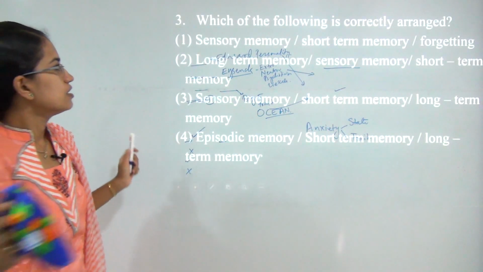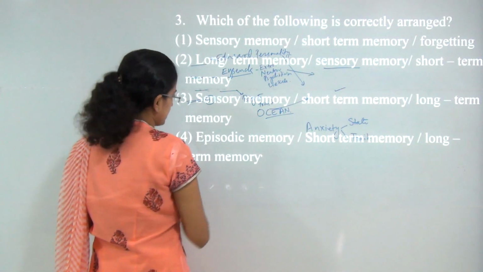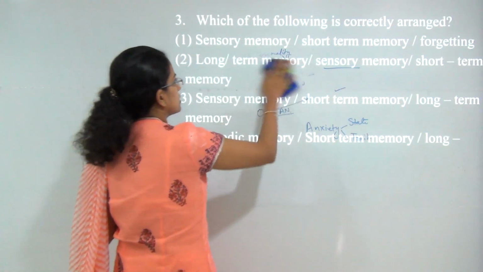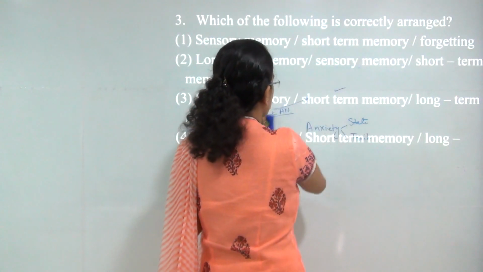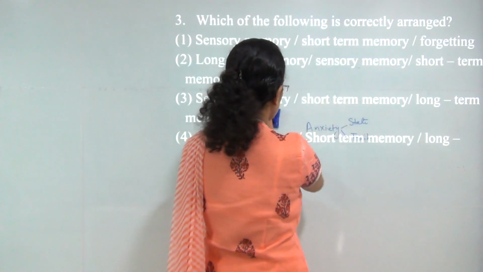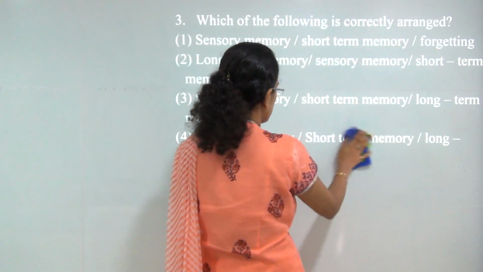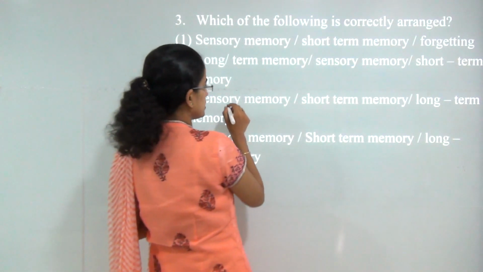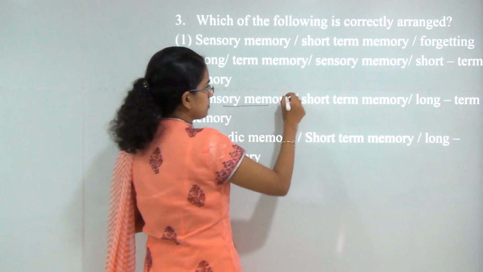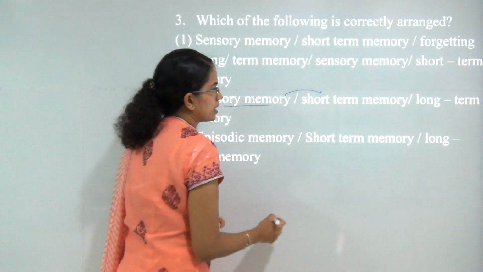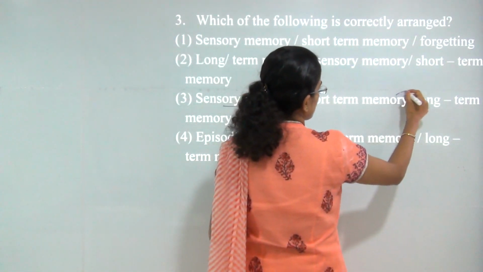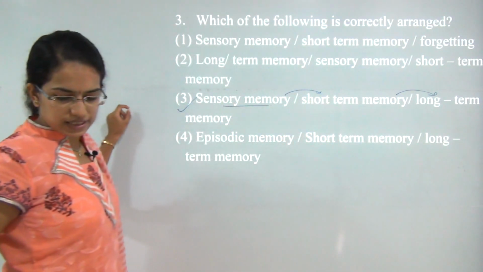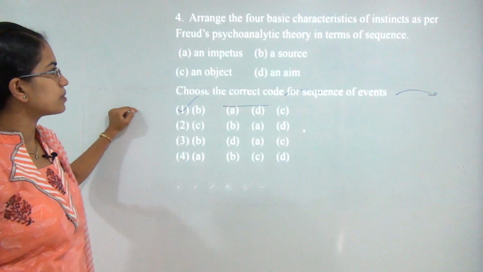Next question. Which of the following is correctly arranged? Now this was a kind of very simple question based on the chapter of memory and learning. So under memory we divide the short term memory, long term memory, and the iconic memory. The iconic memory we also call it as sensory memory. That sensory memory goes to short term memory, and short term memory finally forms the long term memory. So this is the correct sequence and a very direct and factual question from memory.